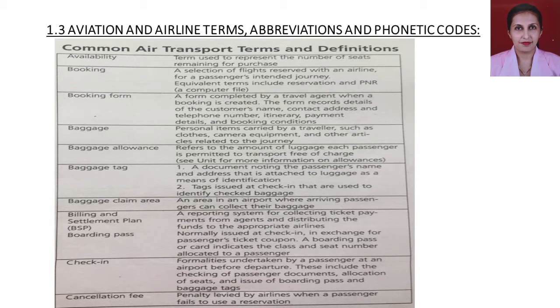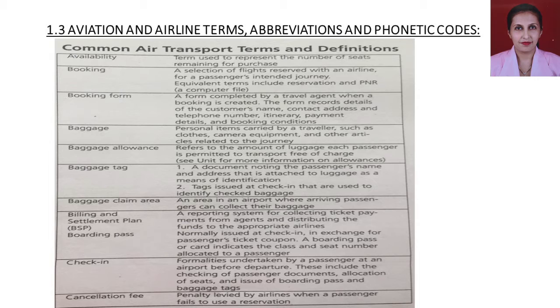In aviation there are many terms or words that are used professionally when a staff communicates with another staff, and these codes, abbreviations and terms are used for the smooth functioning of the flights and the other routine work in the airport or in the airlines.